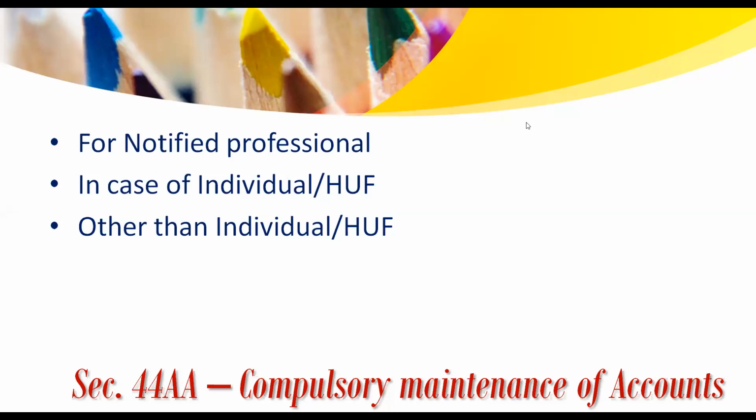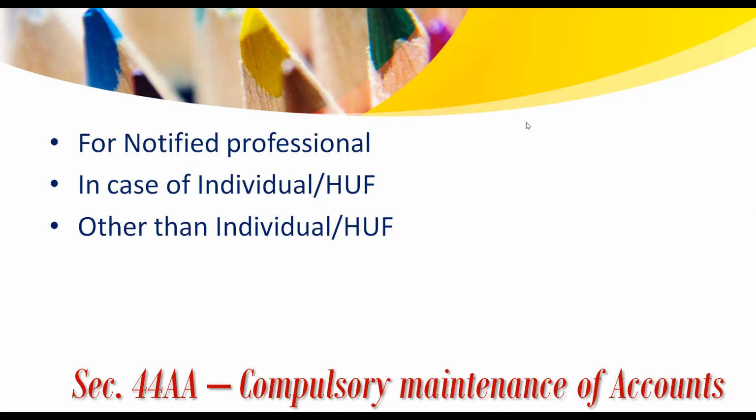For 44AD, 8% is the notified percentage. So if your income is less than 8% of your total income and the amount exceeds basic exemption limit, then books of account is compulsory. So say in case where a turnover, 8% on the turnover is less than 2,50,000, then the person need not maintain books of accounts. Next, what is the list of prescribed books of accounts?